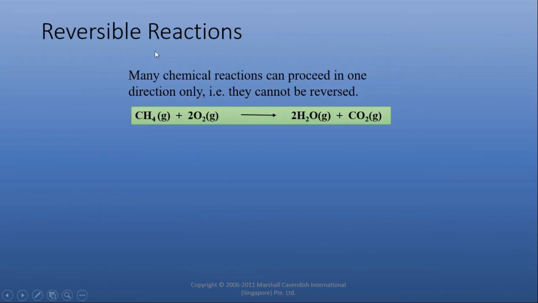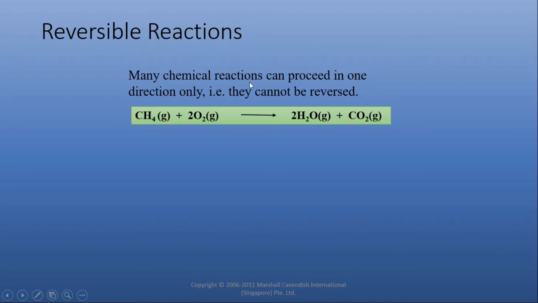Now, reversible reaction. This is also a new term for you. Reversible, that can be reversed. Reactions means it is a chemical phenomenon, not a physical phenomenon, because up till now we knew that physical processes can be reversed, but there are certain chemical processes that can be reversed as well.